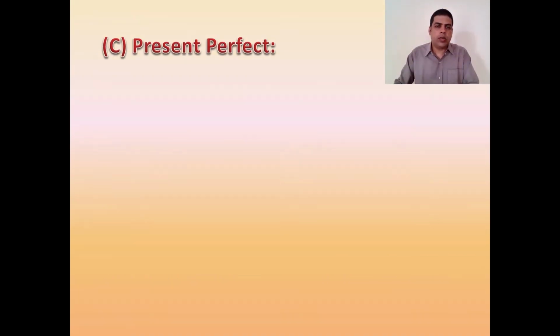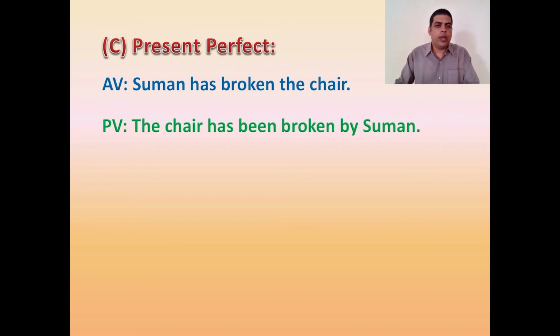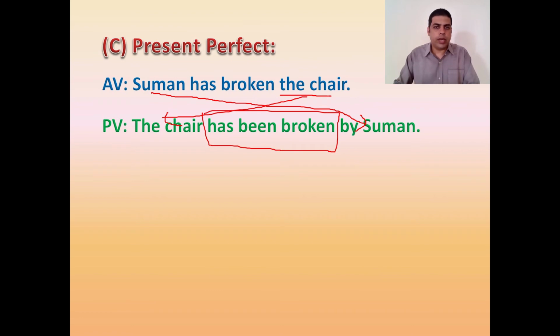Let's now start with a few examples from present perfect. In this case, the first example is Suman has broken the chair. The answer while converting that one to passive will be: the chair has been broken by Suman. Reason: Suman is the subject that has become the object, and the chair was the object that has become the subject. You know, present perfect "has broken" was there. So when present perfect "has broken" is there in the active sentence, we are supposed to make that one "has been broken" in the passive sentence, and the preposition "by" is added.